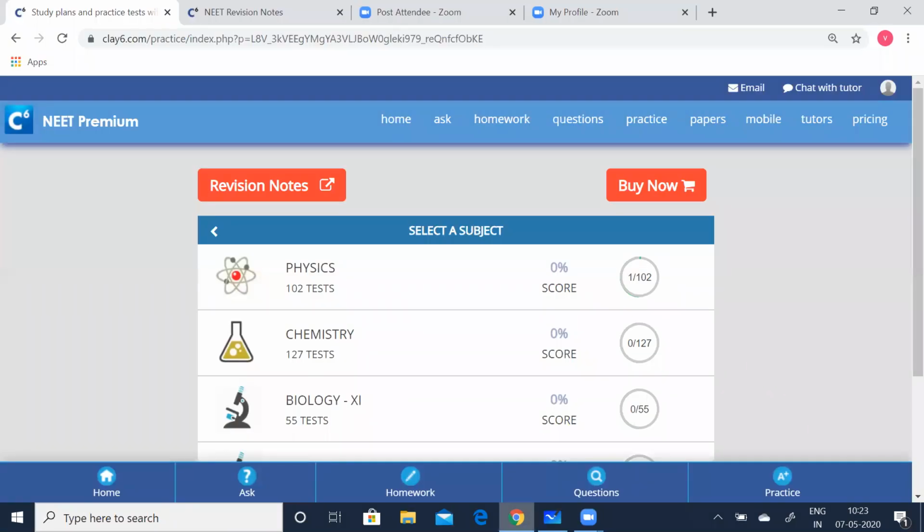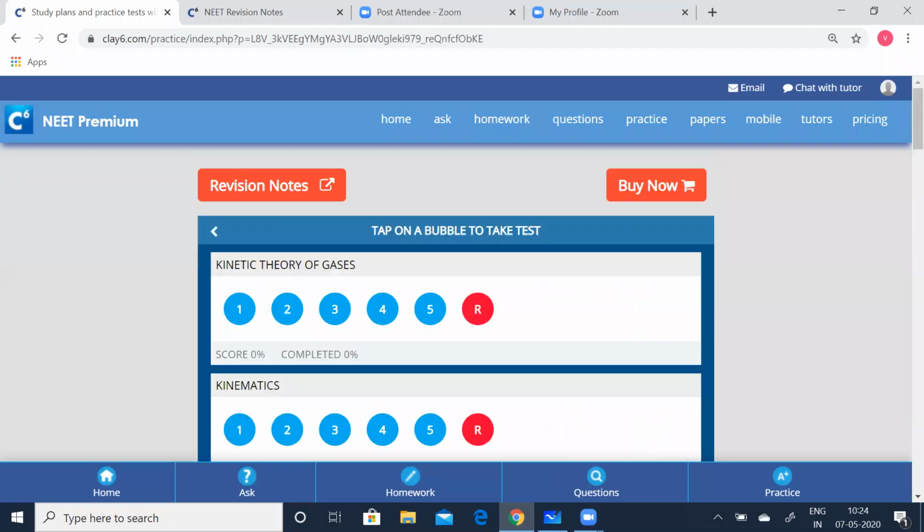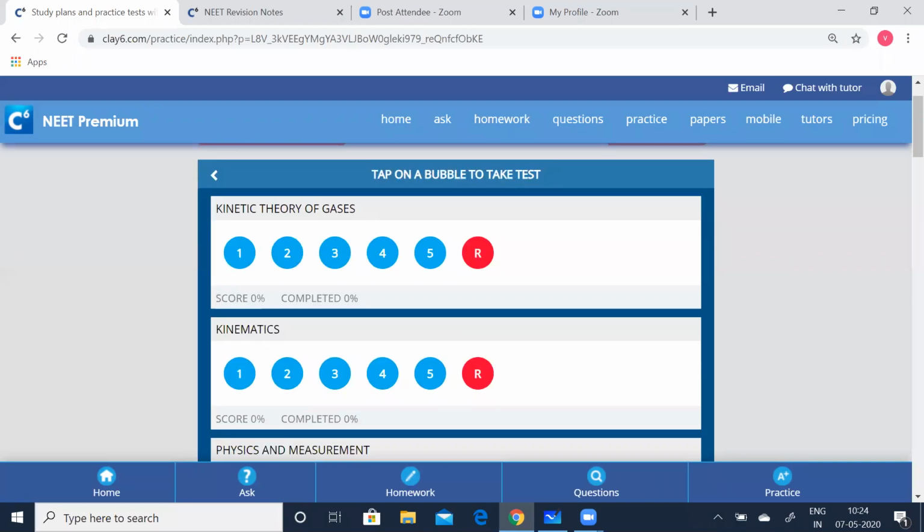Now we'll go to the test. How to take the test? Till now we just summarized everything, I summarized the whole lesson. Now let us see how to take the test. Now click on this physics. Now you can see the blue bubble and the red bubble. Blue bubble means you have not taken the test, and red is going to be the random test which you can take. It might contain extra questions.